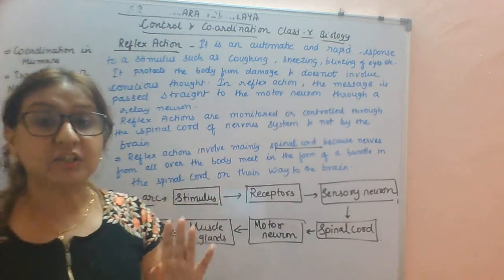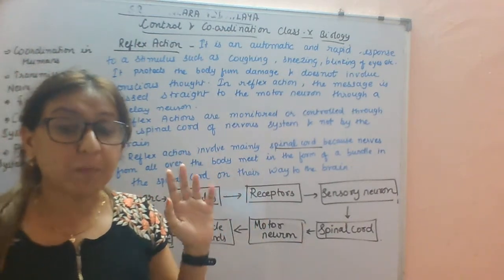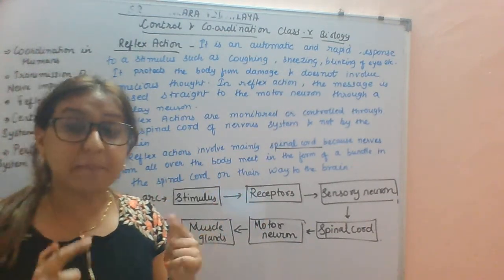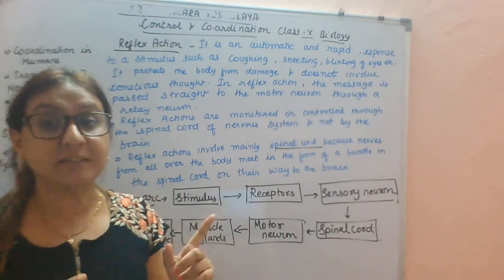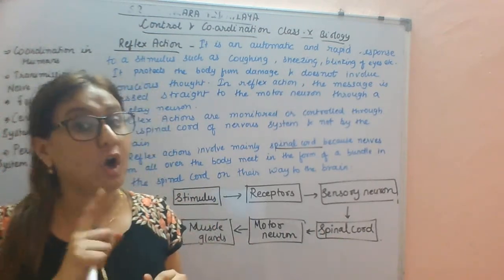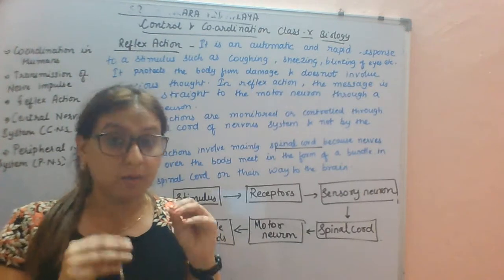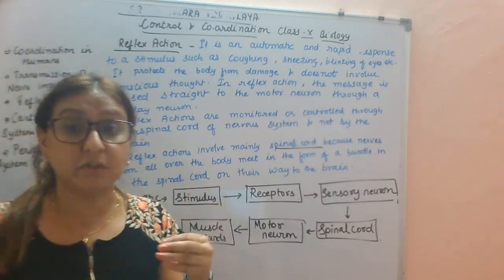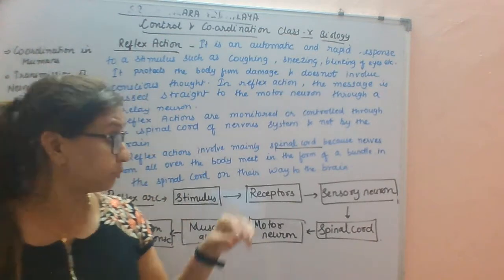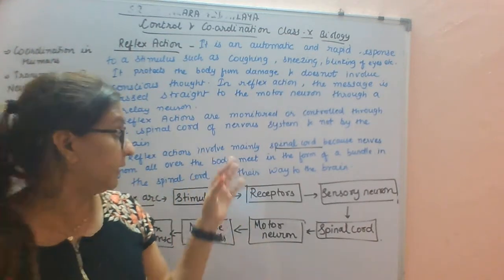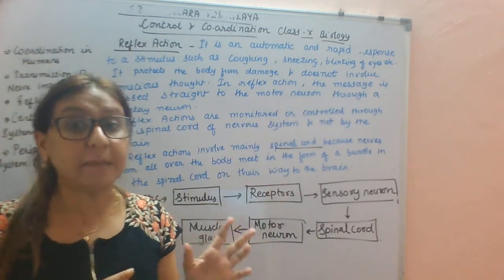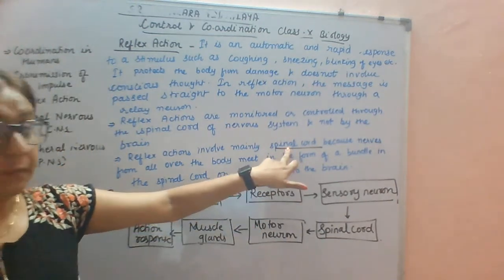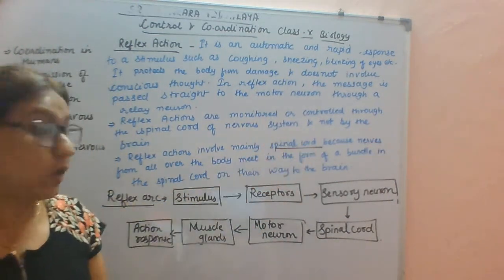Like if we touch any hot iron, we suddenly pull our hand back because the message is coming from the spinal cord, not from the brain. The message is conveyed to the brain within a very few seconds, but the action has already taken place by the spinal cord itself.